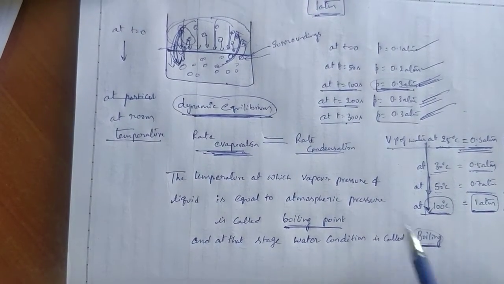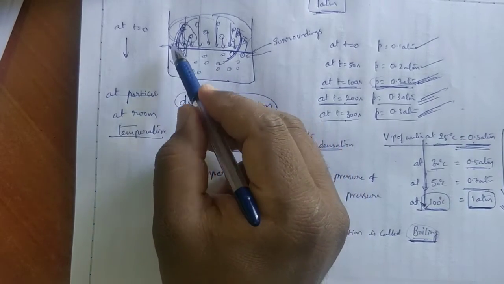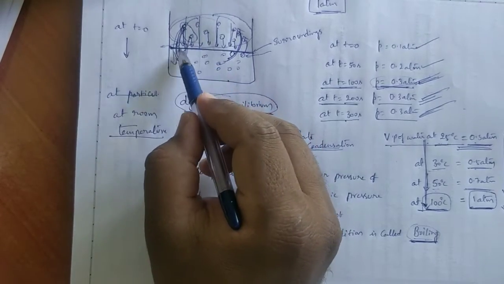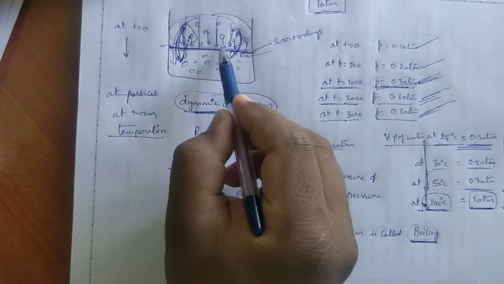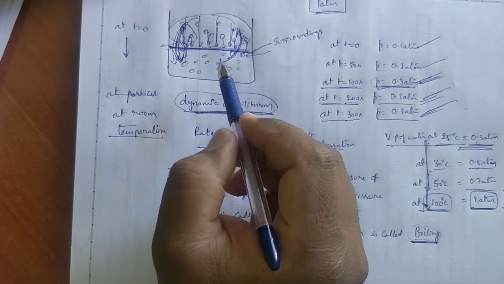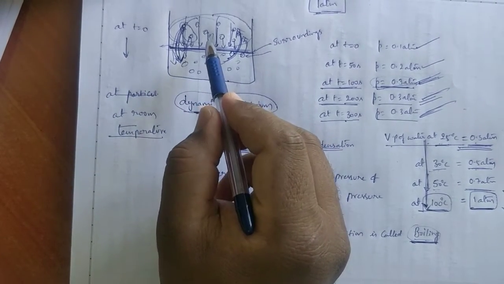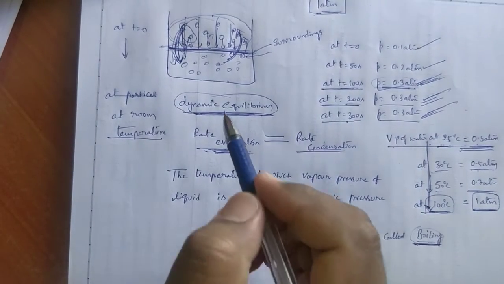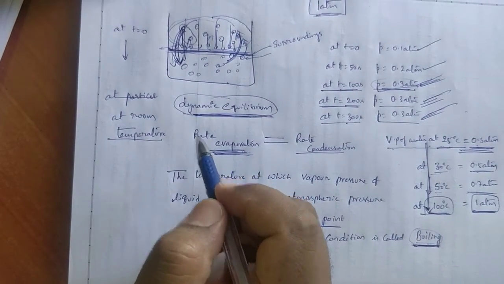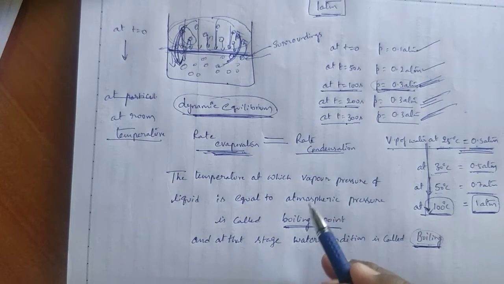At the condition of boiling, every particle present in the liquid state has the capacity to go into the gaseous state. But at the time of evaporation, only surface molecules have such capacity. That's why at this boiling point, both the gaseous state and the liquid state are present in equilibrium.